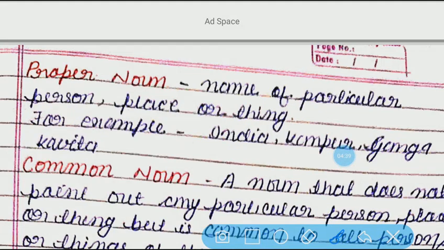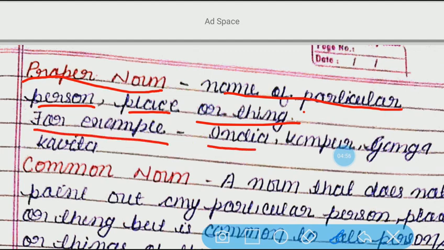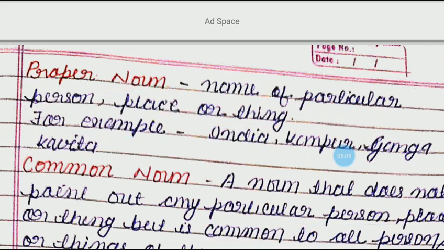Now we have the first type of noun, the proper noun. So what is a proper noun? The name of a particular person, place or thing is known as a proper noun. For example, India, Kanpur, Ganga, Kavita. Okay, these are the examples of proper noun.